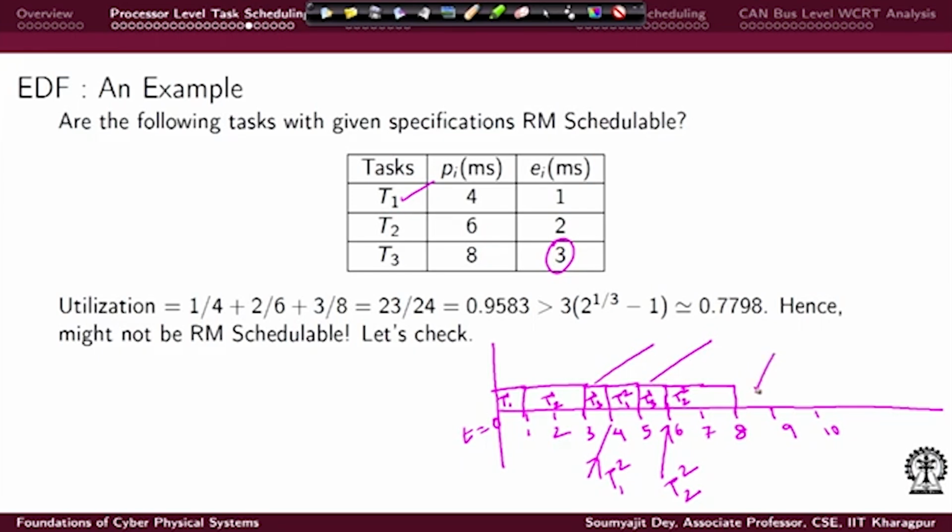So, here T3's first instance, if it gets 1 cycle of free CPU, it can execute, but the issue is this is its deadline. This is T3's deadline.